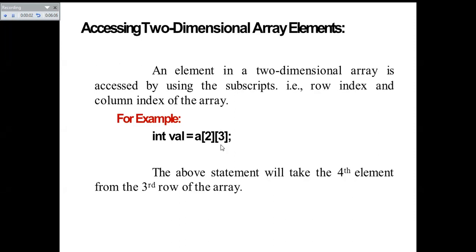Accessing two-dimensional array elements is also very easy. An element in a two-dimensional array is accessed by using the subscripts, that is, the row index and column index of the array. For example, int value equal to a[2][3] will allow you to access the third row's fourth element. So the above statement will take the fourth element from the third row of the array. As already explained, it will take you to the third row and it will pick the fourth value in that particular row.